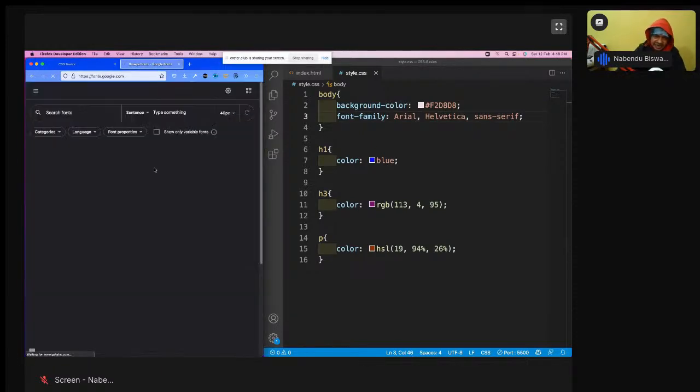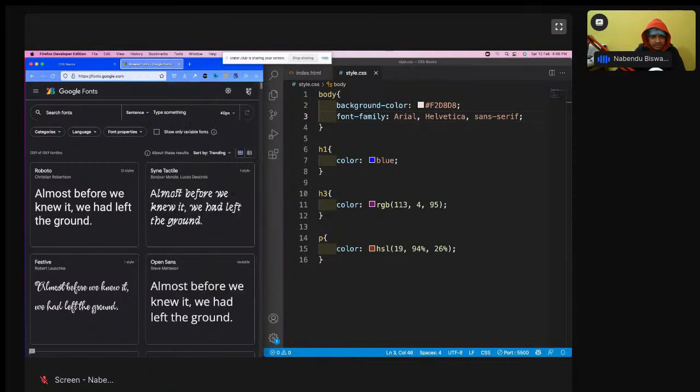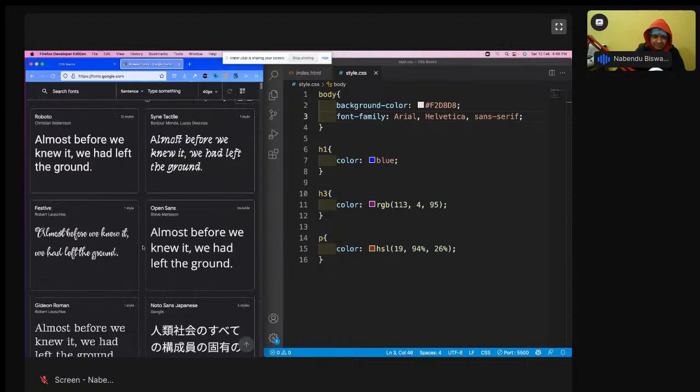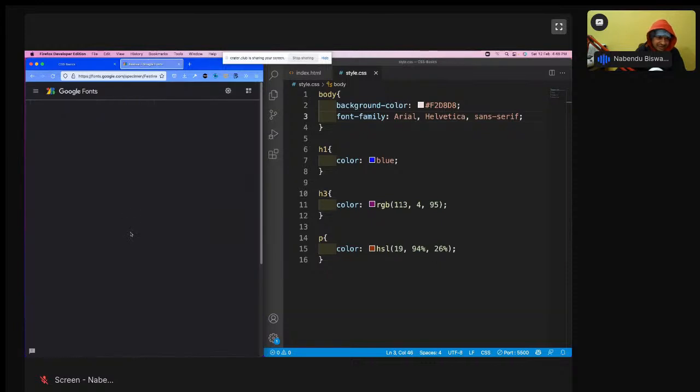Google fonts are much more beautiful than whatever I'm seeing right now, because we have these nice fonts which are created by artist kind of people. I'm getting this font, it is very good, so I'll just click it here.